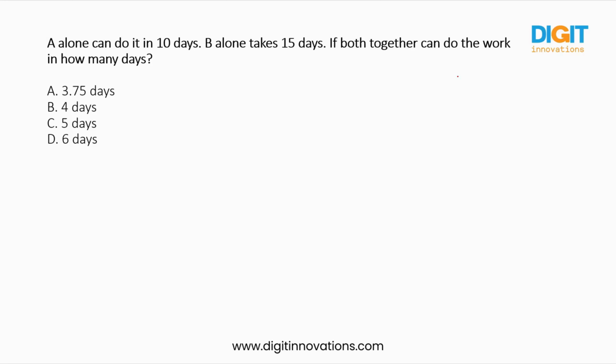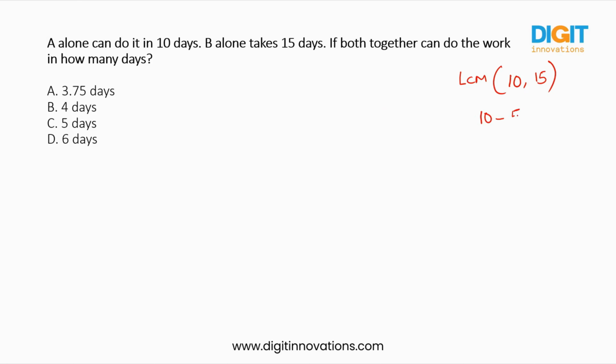Whenever you see days in the question, just take the LCM of the given days. No need to think of anything else. Just take the days and take the LCM, then you will get the total work.